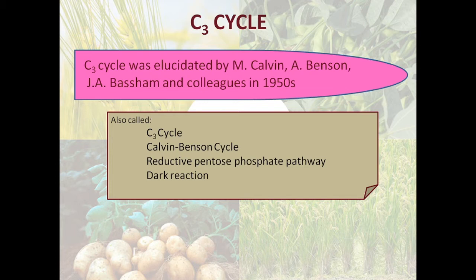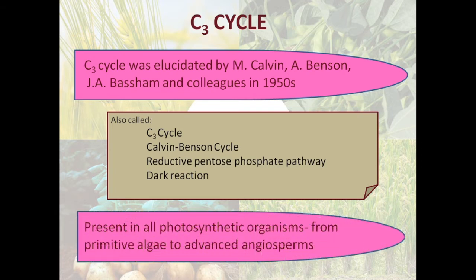We also have two other types of dark reactions seen in a few other groups of plants. But a majority of the plants show the C3 cycle. This is present in almost all photosynthetic organisms, from primitive algal forms to the most advanced angiosperm plants.